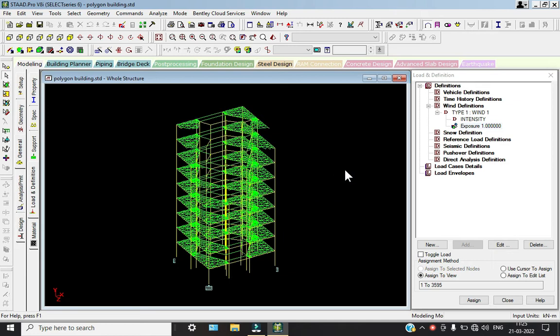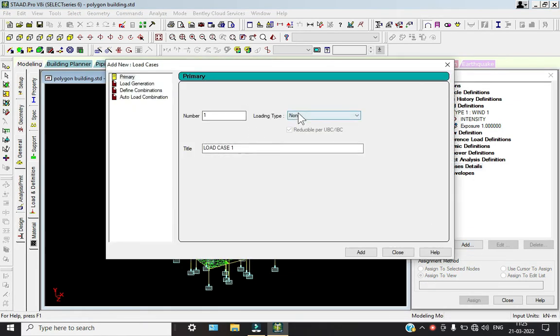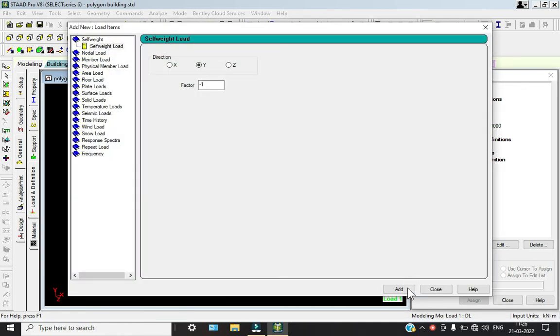Now go to load case, go to add the dead load. Now I'm going to take the live load, wind, WZ, add and close. On dead load, on add, go to member load.